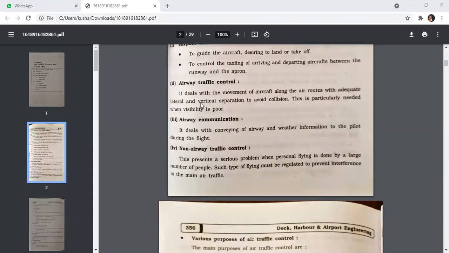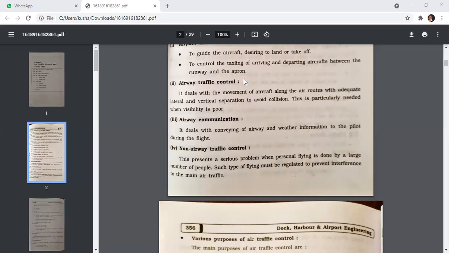Next is airway traffic control. It deals with the movement of aircraft along the air routes with adequate lateral and vertical separation to avoid collision. This is particularly needed when visibility is poor.